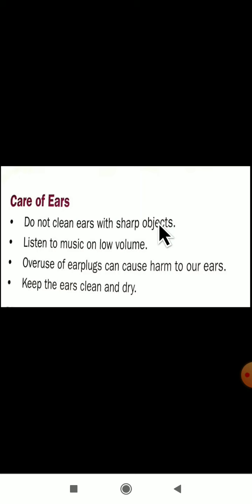Next point, listen to music on a low volume. Yes, you will be having the habit of listening to music. Everyone likes to listen to music, but how do you have to listen to music here? With a low volume.